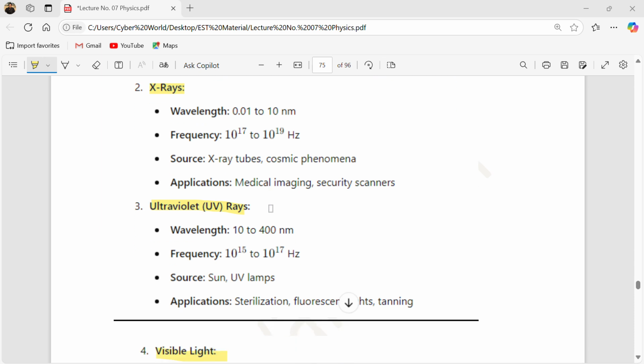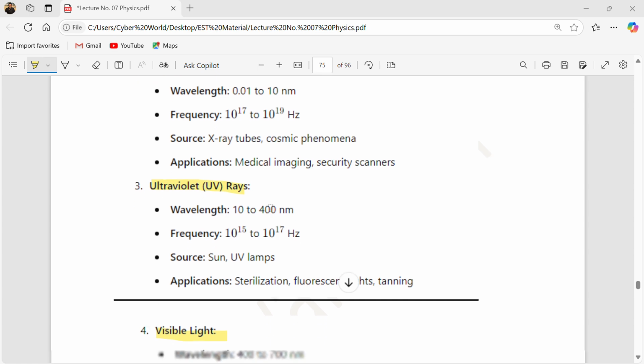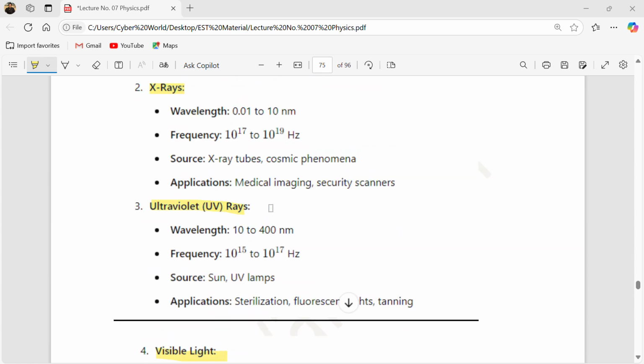Now move on towards the UV rays, ultraviolet rays. These have a wavelength range from 10 to 400 nanometers. The frequency decreases again.